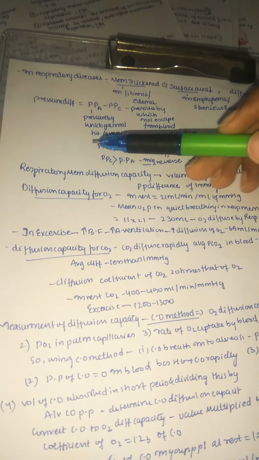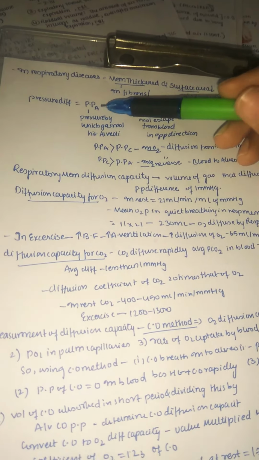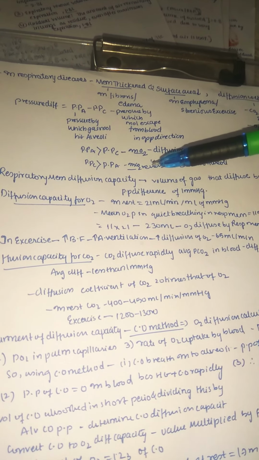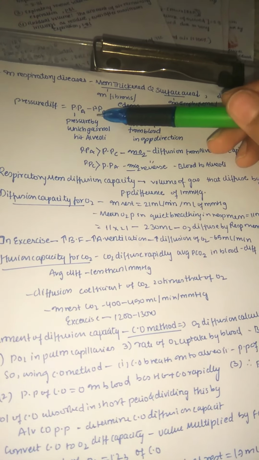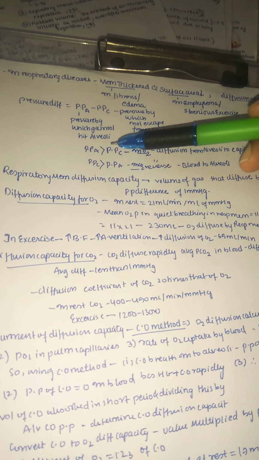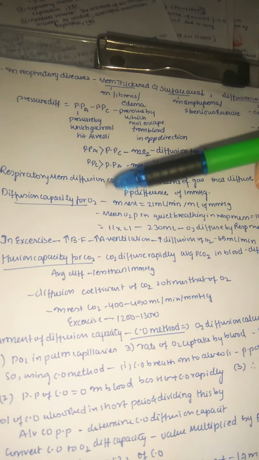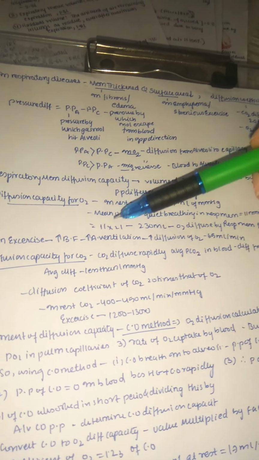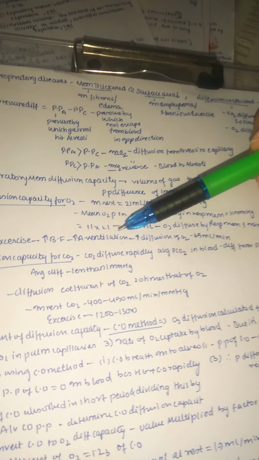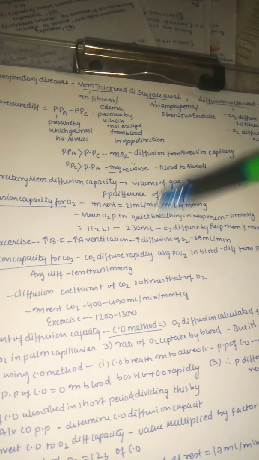Next, coming to the pressure difference. Pressure difference is the difference between the partial pressure of alveoli minus the partial pressure of capillary. The partial pressure of capillary is the pressure by which a molecule escapes from the blood in the opposite direction. The partial pressure of alveoli is the pressure by which the gas molecules hit the alveoli. For example, if the partial pressure of alveoli is greater than that of the capillary, as is seen in oxygen, then diffusion moves the oxygen from the alveoli to the capillary.